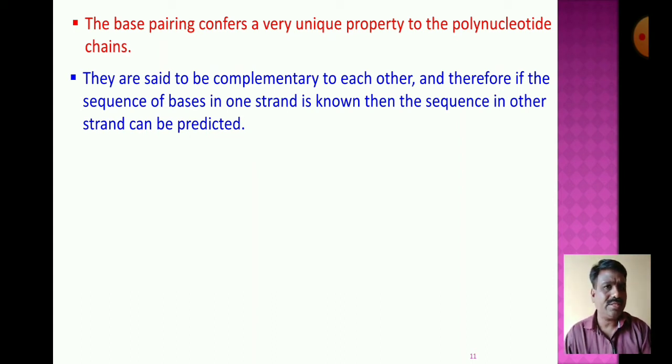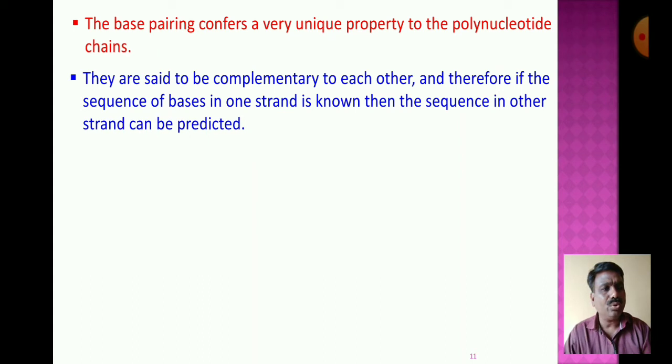Therefore, if the sequence of bases in one strand is known, then the sequence in the other strand can be predicted.